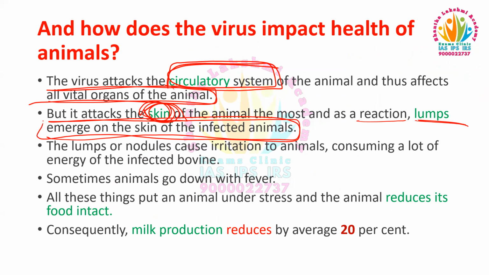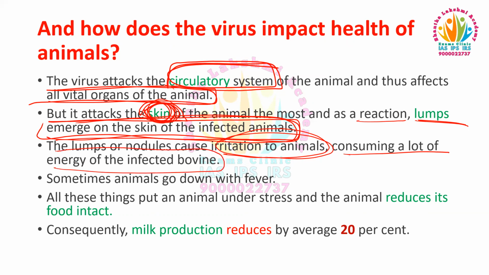It attacks the circulatory system and after that it affects all vital organs of the animal. But mainly it attacks the skin of the animal, and lumps will emerge on the skin of the infected animals. These lumps or nodules cause irritation to animals and consume a lot of energy of the infected cattle.